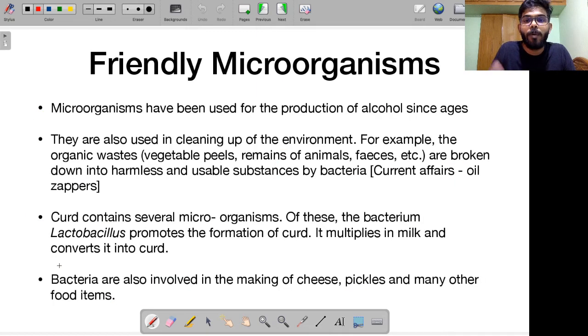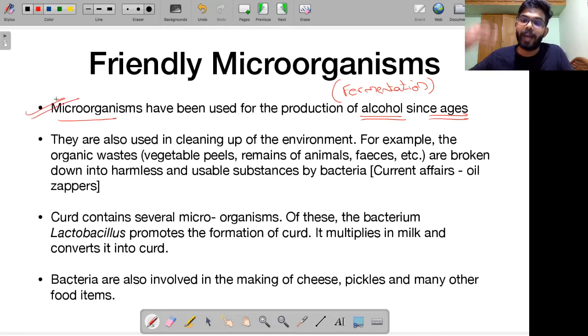Let's now first talk about friendly microorganisms, how these microorganisms are being used. Microorganisms have been used for the production of alcohol since ages. There is this process that we call fermentation. Using this process of fermentation, microorganisms can be used for the production of alcohol. For ages we have been using this production. This is a friendly aspect of microorganisms.